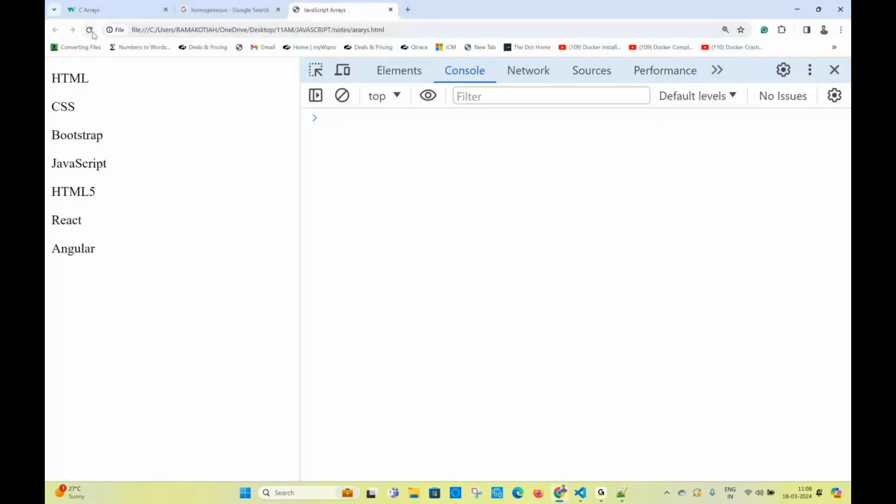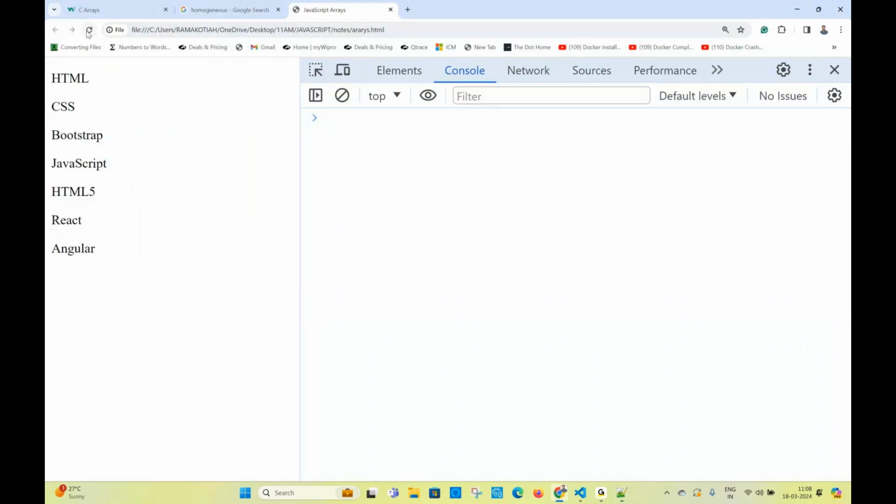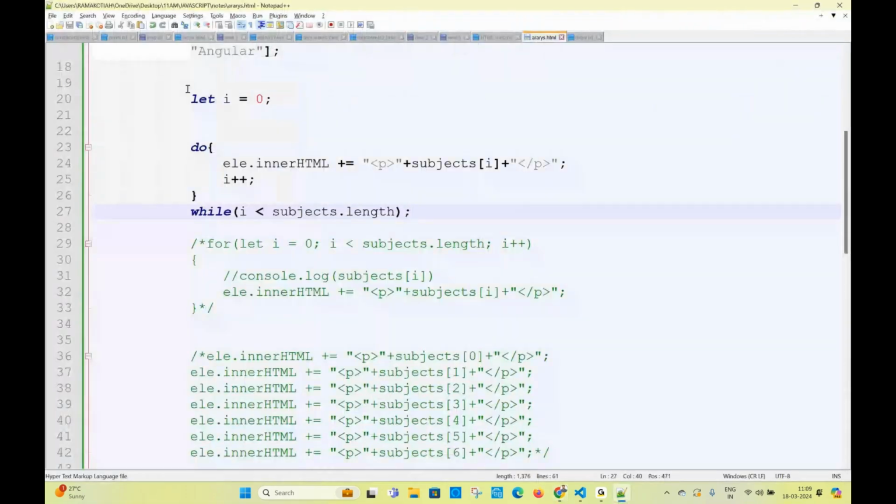Same output again. If it is a do while loop, then what is the output? Then nothing. Very simple. Here is the do block of code. So here you are going to follow this, going to be while. Okay, now you write like this also. Now you will get the same output. Okay. Mostly, which loop can you use? Ante, I will always use for loop, because for iteration of data, any one of the loops you can use, no problem. It's not a big deal. Okay, but how are we printing the value? By using I, subjects of I. Okay na? Right.